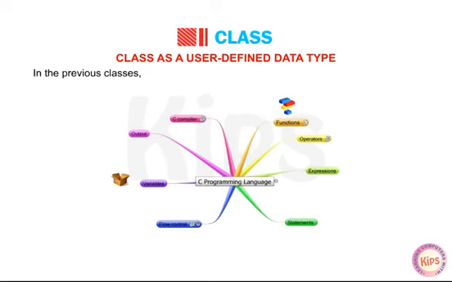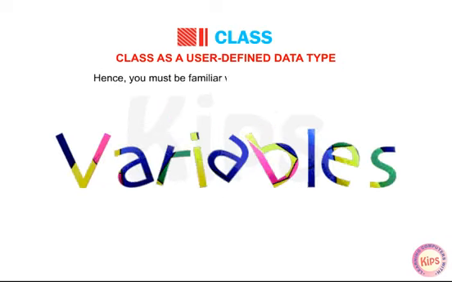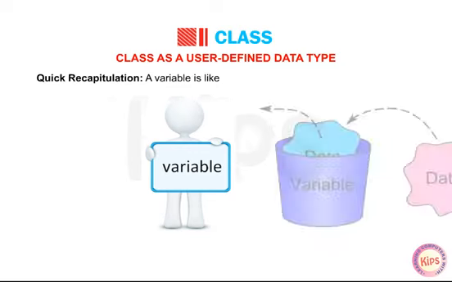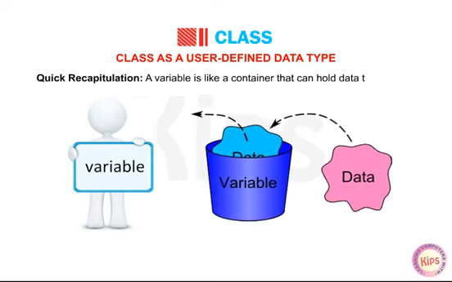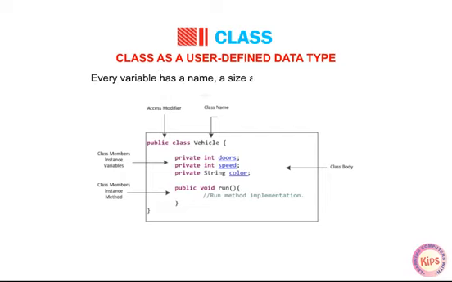In the previous classes, you have been exposed to programming languages and the processes used to write programs. Hence, you must be familiar with the concept of variables. Quick recapitulation. A variable is like a container that can hold data temporarily. Every variable has a name, a size and a specific data type.